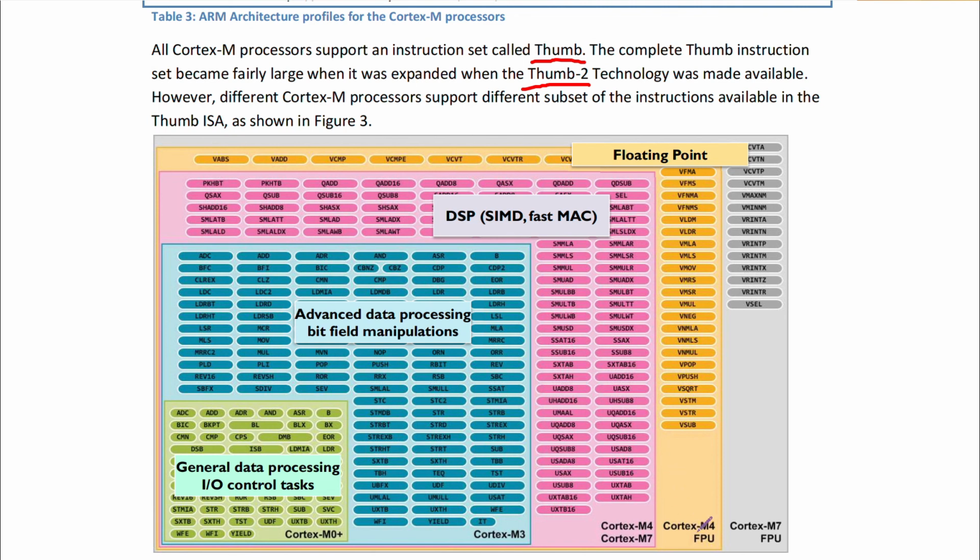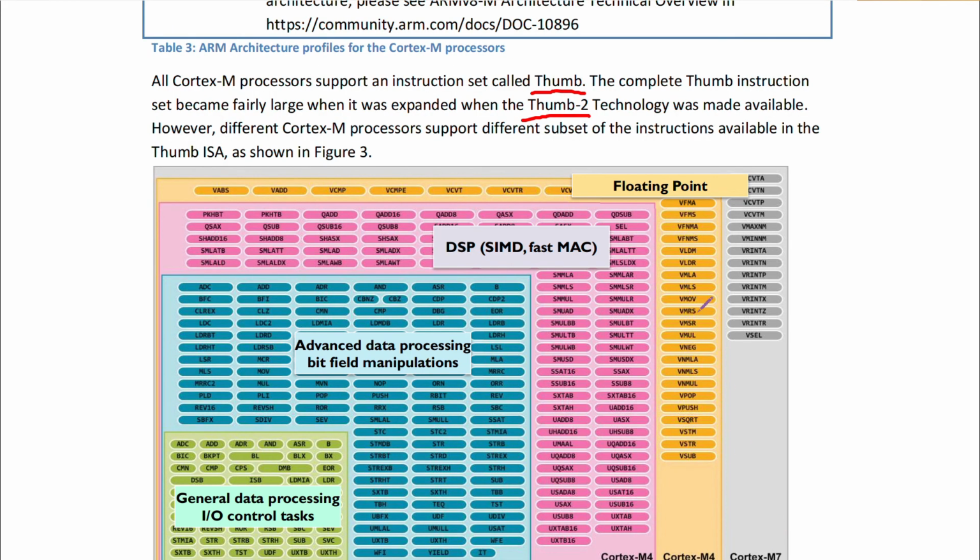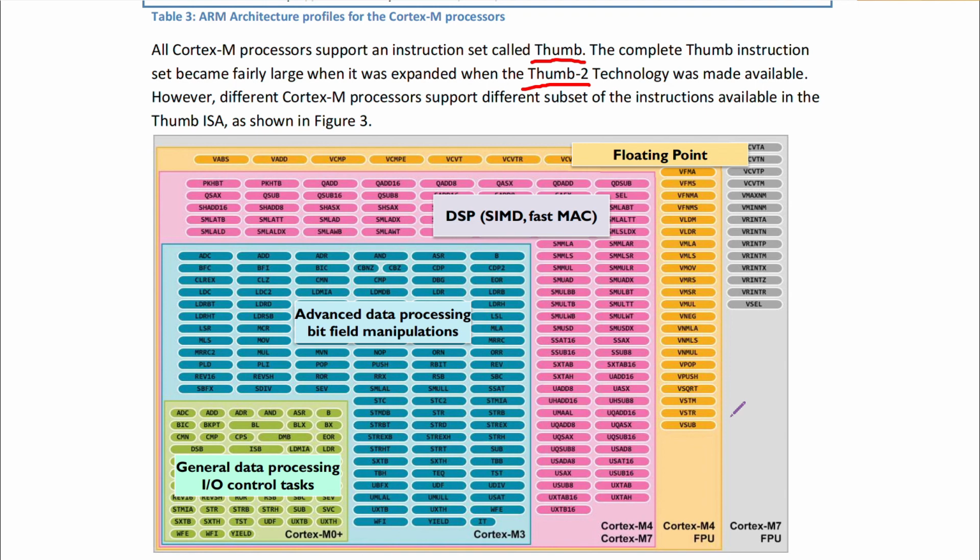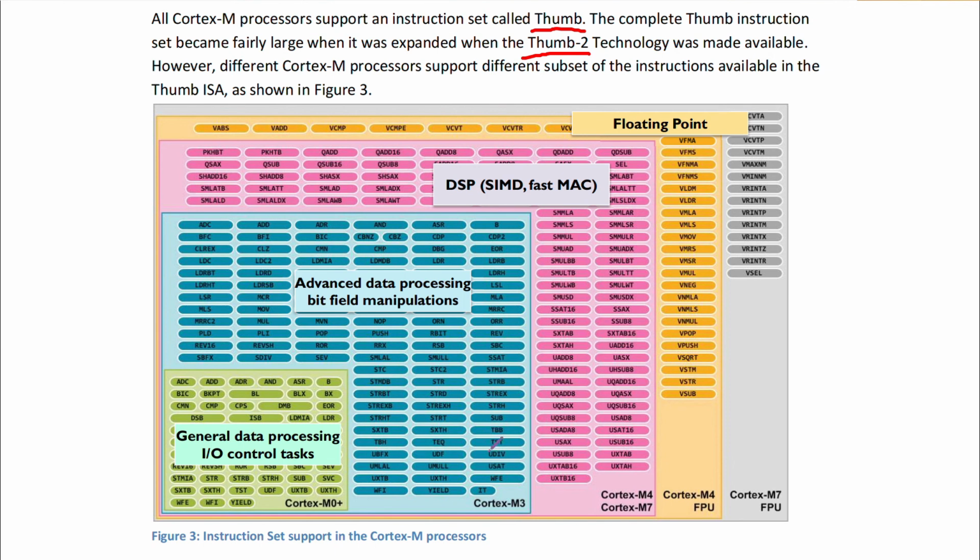फिर हमारे पास कुछ दो categories और हैं, that is Cortex-M4 FPU and Cortex-M7 FPU. इसमें थोड़े extra floating point specific instructions आपके available हैं. So depends on what kind of application you have and what you are trying to do with your microcontroller. So depending on that, you can choose a particular M processor which has these instructions.